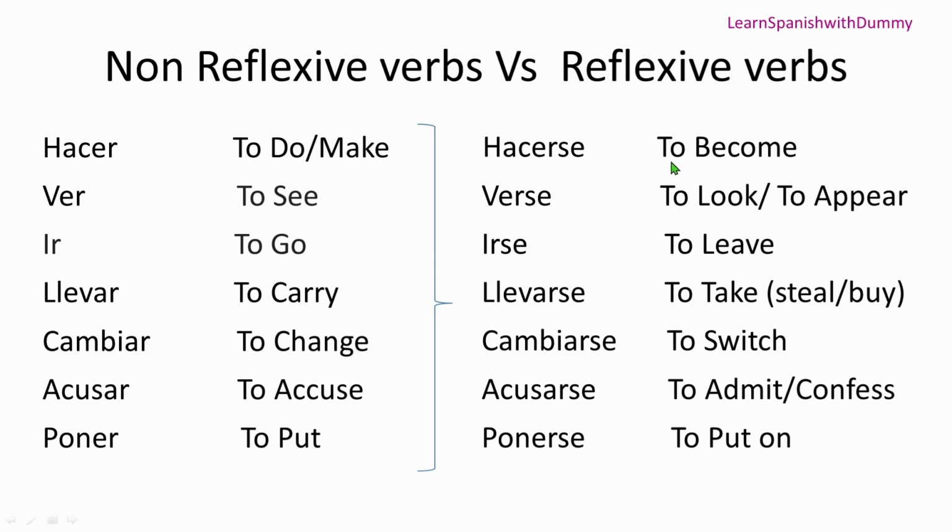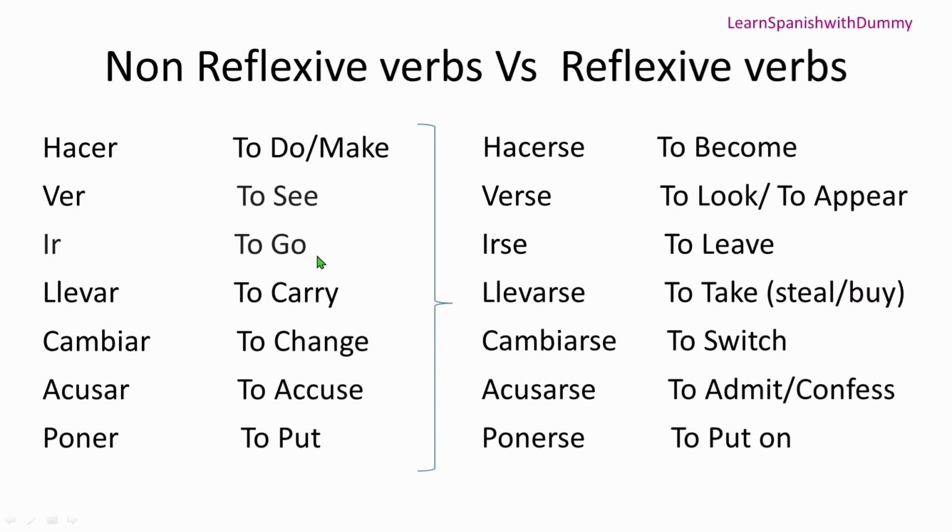Now, hacerse means to become, like I want to become a doctor, then you can use this form, hacerse. Ver means to see a movie, to see anything. But verse means to look or to appear. Like if I say today you look very handsome, then I can use verse. Perfect. Él se ve muy guapo, like this.